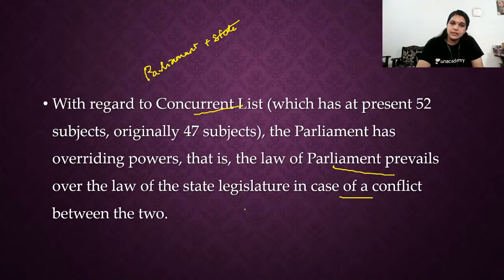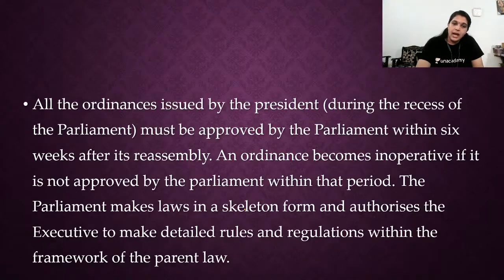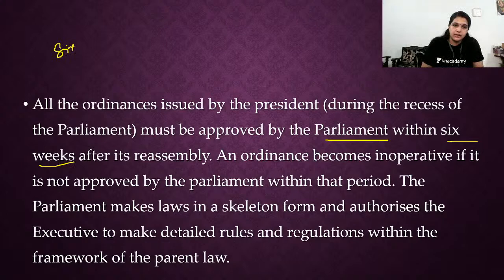First, we saw the union list, concurrent list and state list. And now we are coming to the ordinances. All the ordinances issued by the president during the recess of parliament must be approved by the parliament within 6 weeks. See, generally everywhere we see 6 months.